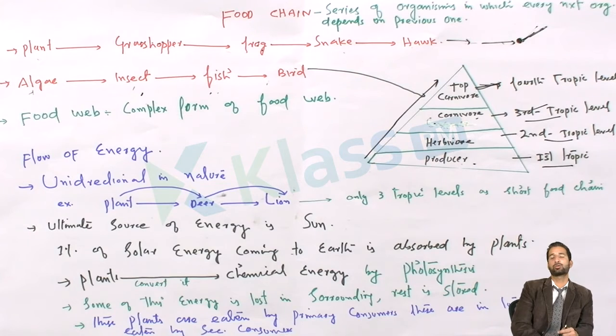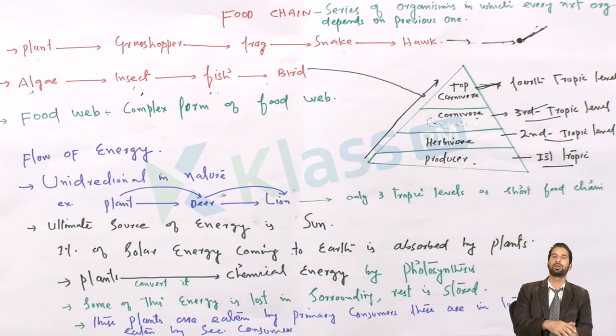So what is the ultimate source of energy for producers, primary consumers, secondary consumers, top consumers, and for each and every living organism? The ultimate source of energy is the sun. It is the sun which gives light to the producers, and producers utilize a fraction of that light for photosynthesis, so that they can synthesize their own food.